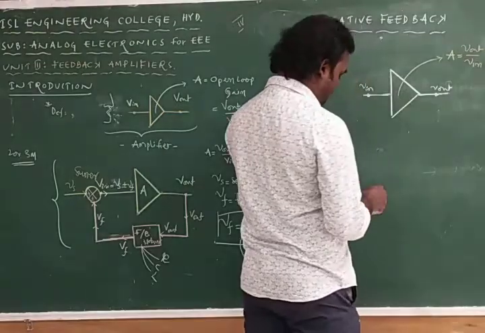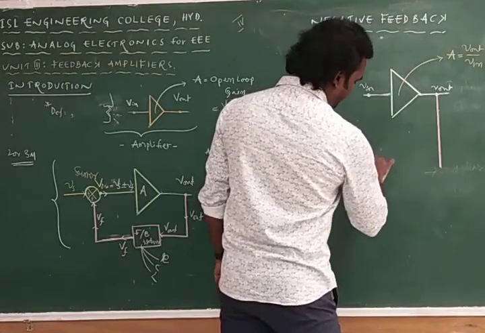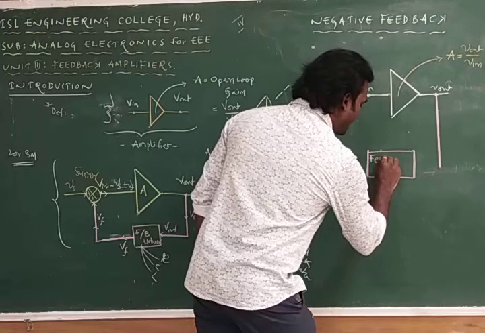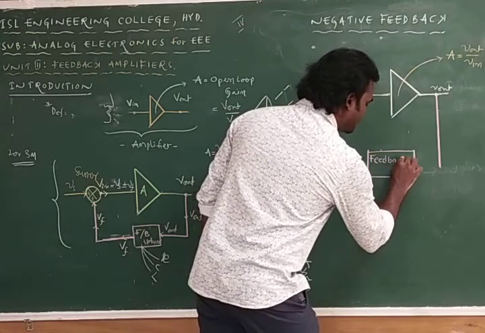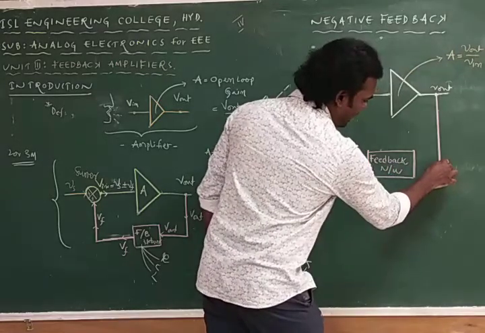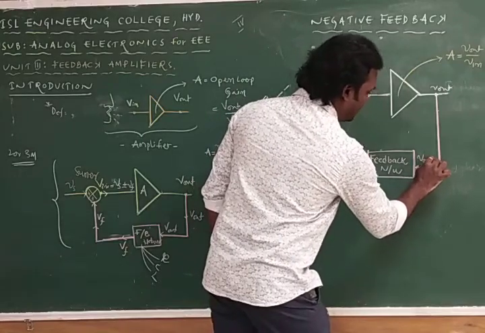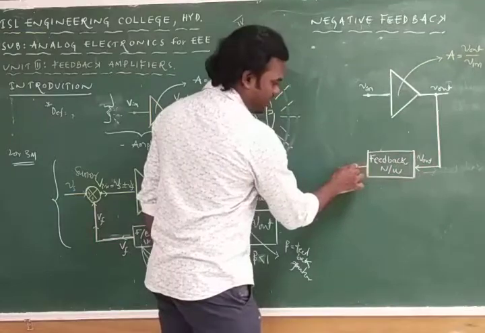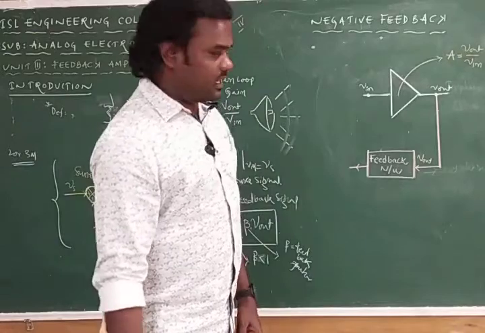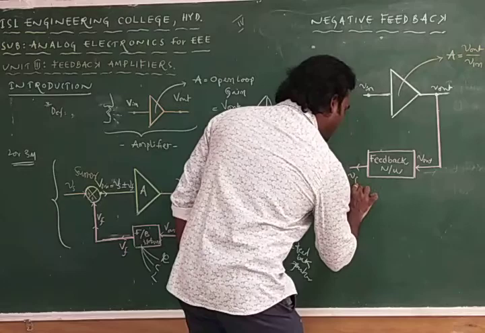Now I am employing the feedback, and this is the feedback network. The feedback network is always designed with passive components only, that is resistors, capacitors and inductors. The input of the feedback network is always Vout. Vout goes through the feedback network, and from the feedback network we get the signal Vf.